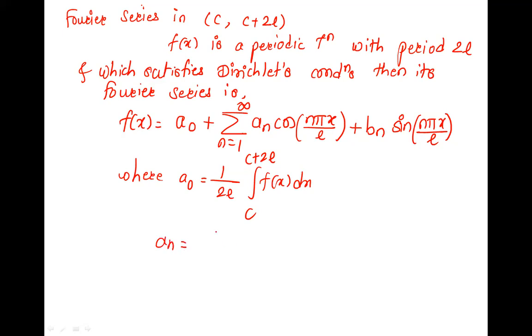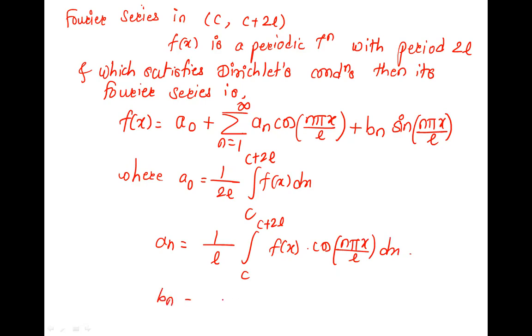What will be an? 1 upon L integration of f of x, just replacing pi by L, nothing else. And we have to pay attention here over the angle. So C to C plus 2L, f of x into cos n pi x upon L dx. There was cos nx, here it is cos n pi x by L.